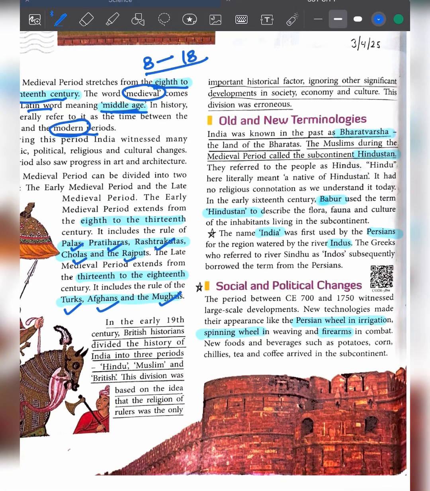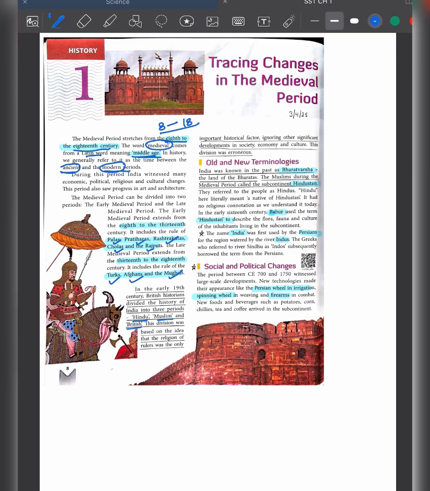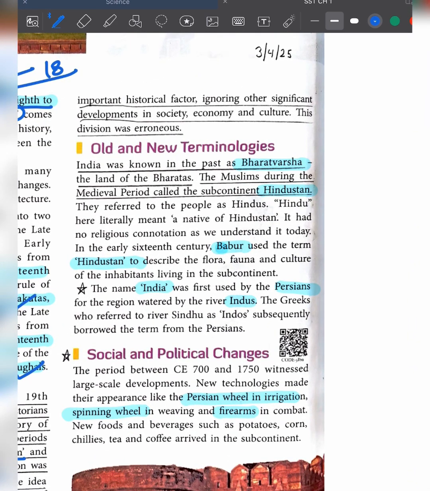British historians divided the history of India on the basis of religion. They divided it into three periods: Hindu, Muslim, and British, which is not a logical division. So this is the introduction of the chapter. Let's start the next section, which is old and new terminology.